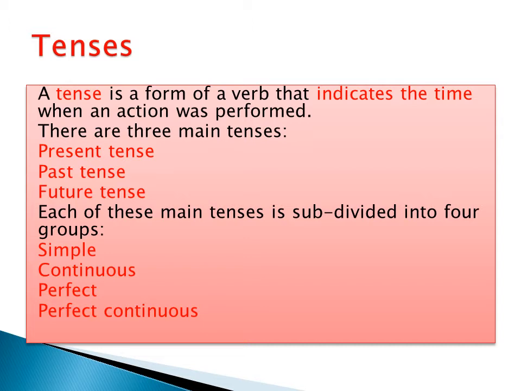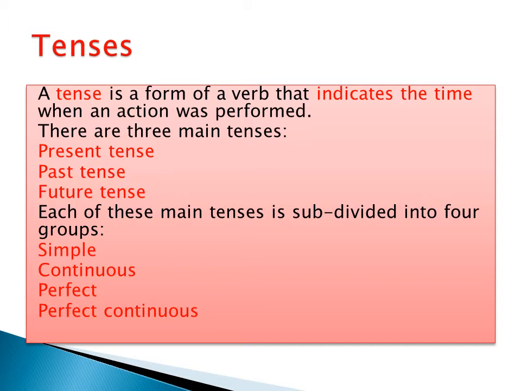So today I want to take you through the tenses. A tense is a form of a verb that indicates the time when an action was performed. There are three main tenses: present tense, past tense, future tense.